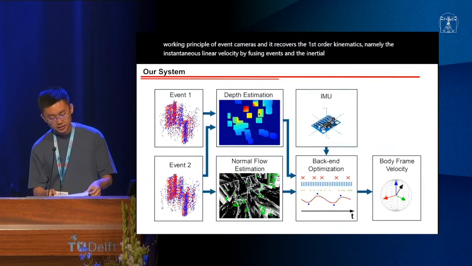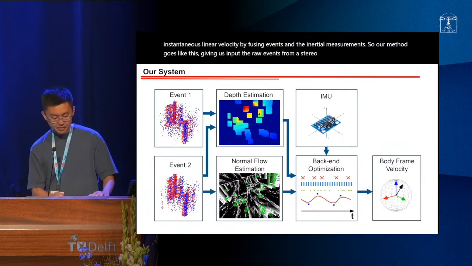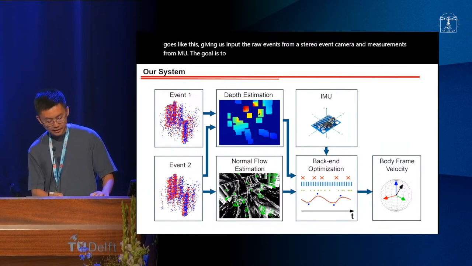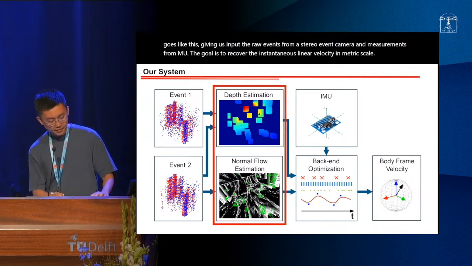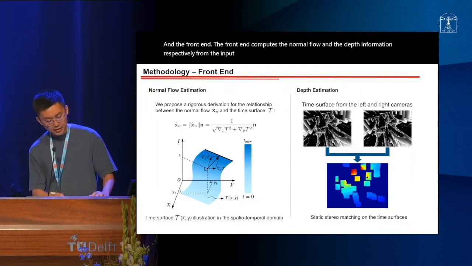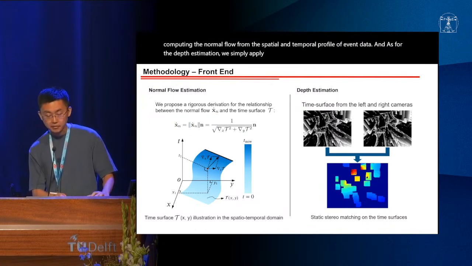So our method goes like this. Given as input the raw events from a stereo event camera and the measurements from an IMU, the goal is to recover the instantaneous linear velocity in metric scale. The front end computes the normal flow and the depth information respectively from the input events. To this end, we provide a rigorous derivation for computing the normal flow from the spatial and temporal profile of event data. As for the depth estimation, we simply apply a static stereo matching method.